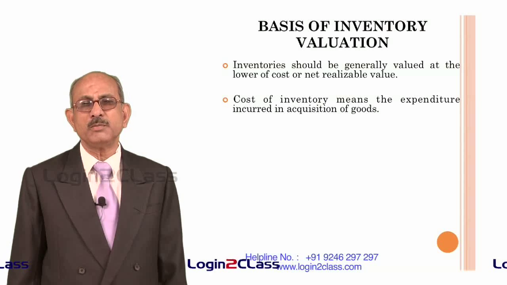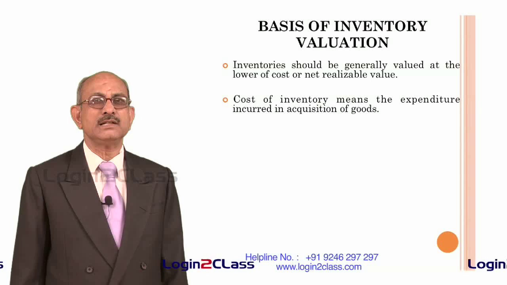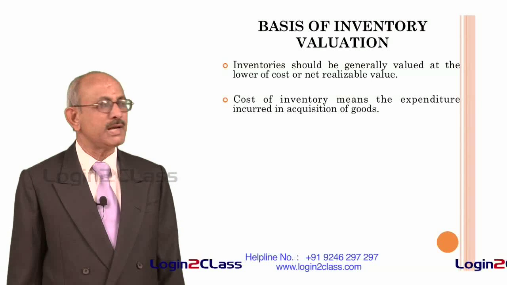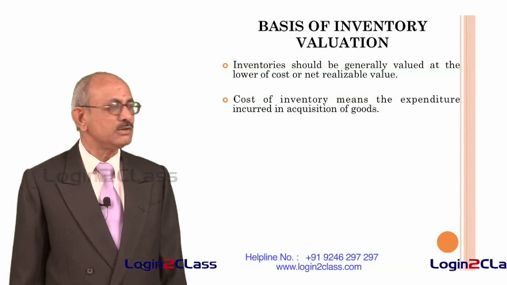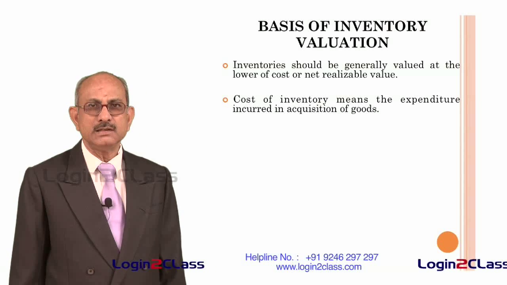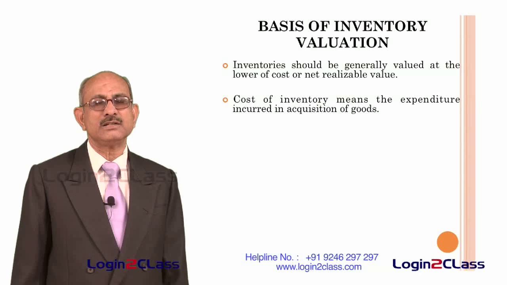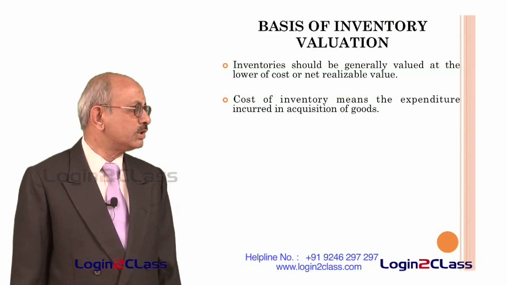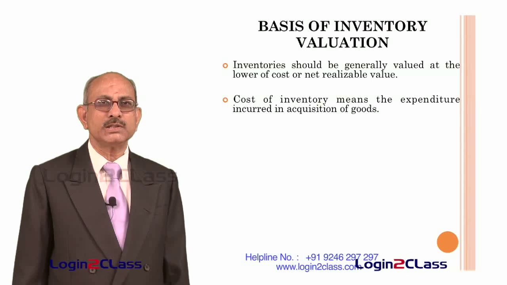For example, if raw materials are purchased from a supplier, whatever cost is incurred in bringing the goods from the supplier's place to the factory of the entity, or to the godown of the entity, or to the shop of the entity, has to be included as the cost, because that is the cost incurred to bring the goods to their present location. And the other part is bringing the goods to the present condition.